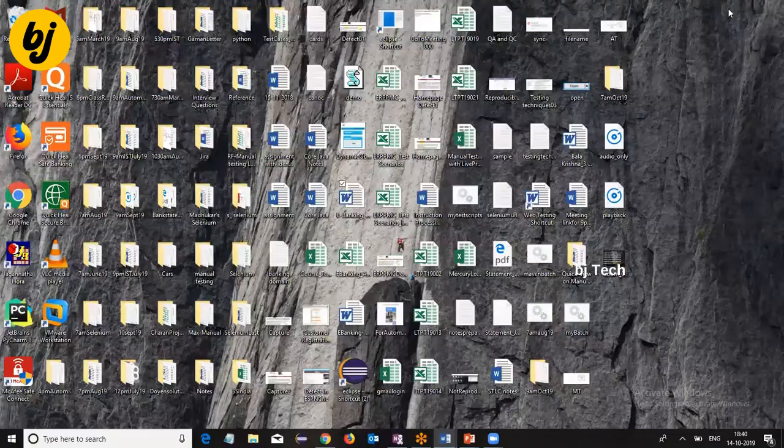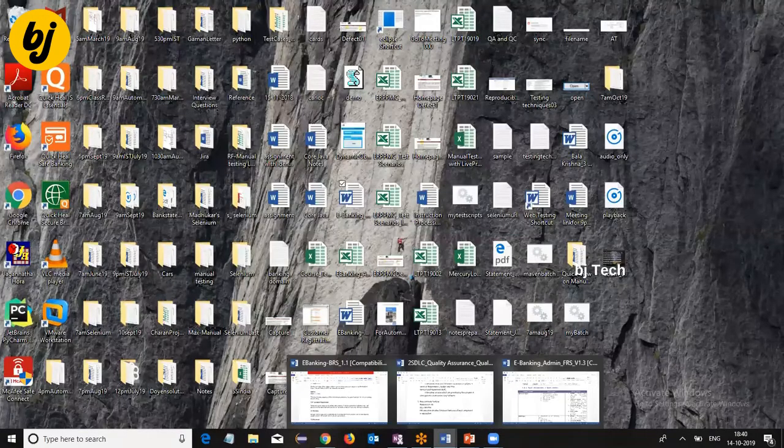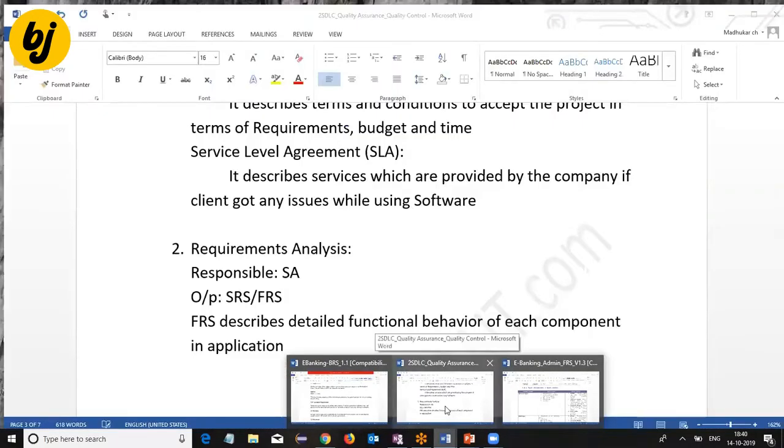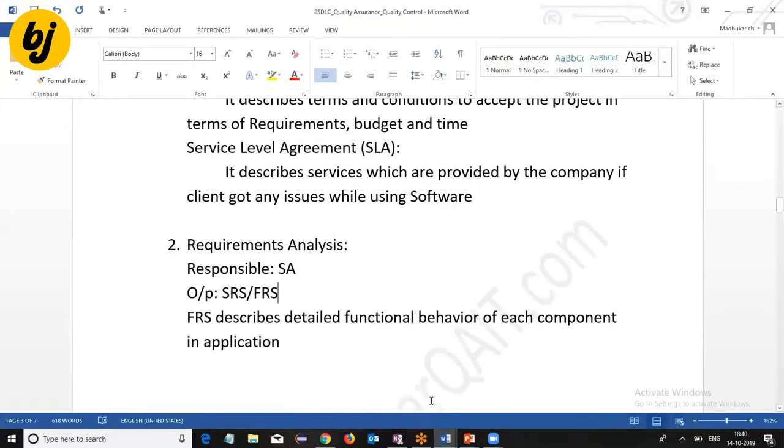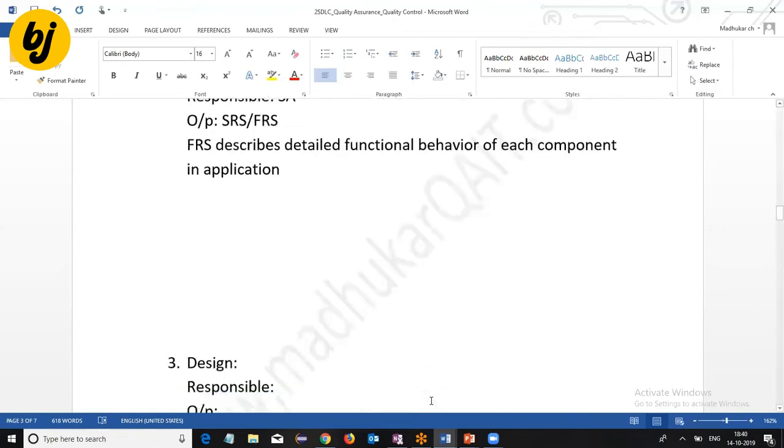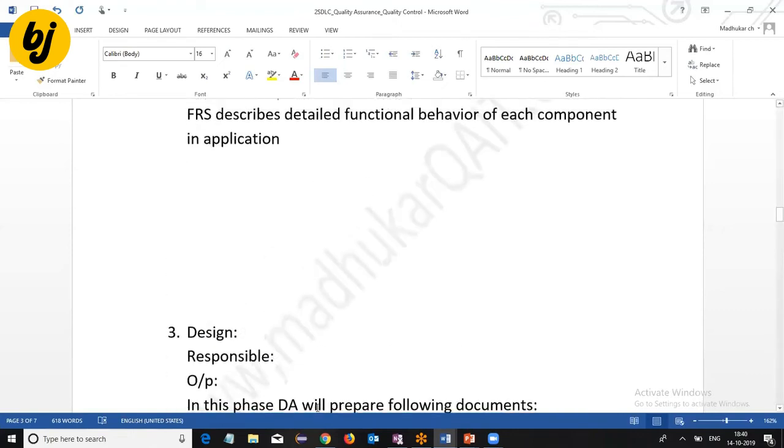For successful software testing, a clear FRS document is important. This document is very much important for successful software development. In general, 95% of projects fail due to unclear requirements in this FRS. This document is very much important. The next phase we have is the design.